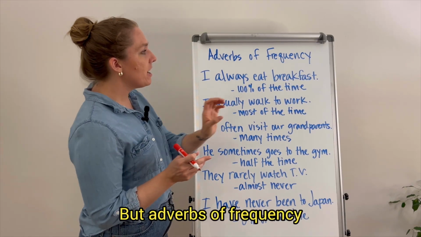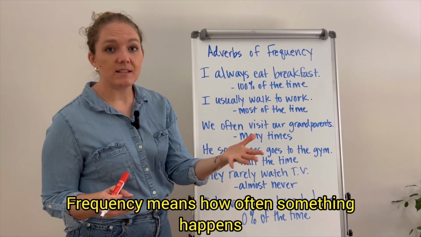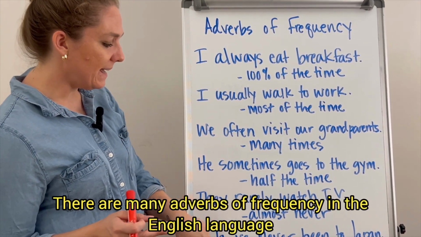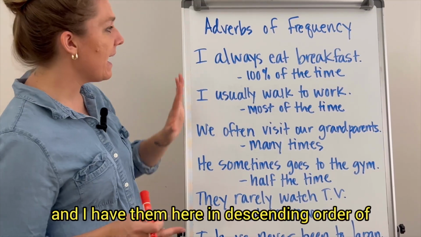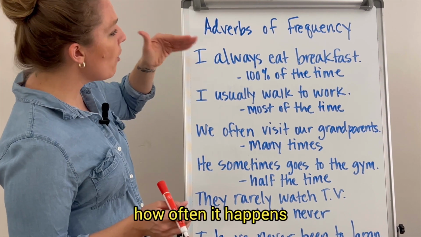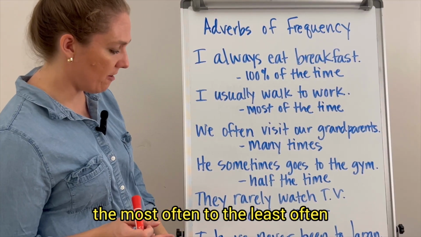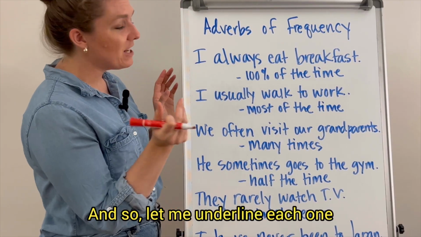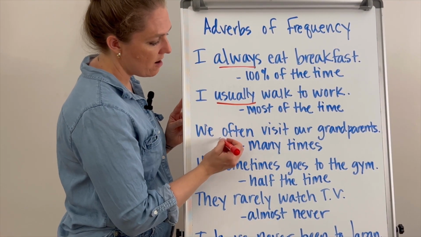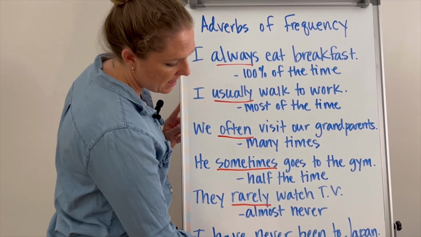But adverbs of frequency. Frequency means how often something happens. There are many adverbs of frequency in the English language, and I have them here in descending order of how often it happens, the most often to the least often. And so let me underline each one. We have always, usually, often, sometimes, rarely, and never.